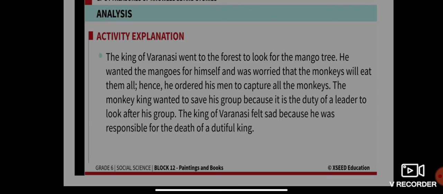Alright, why did the king of Varanasi feel sad after seeing the monkey king's death? Because he felt he was responsible. He sensed the responsibility that it was because of him the dutiful monkey king was dead.